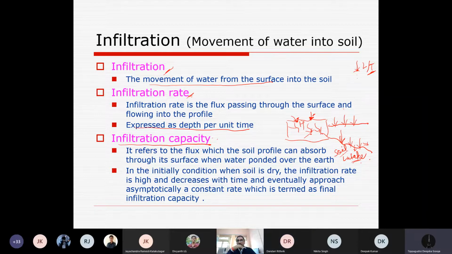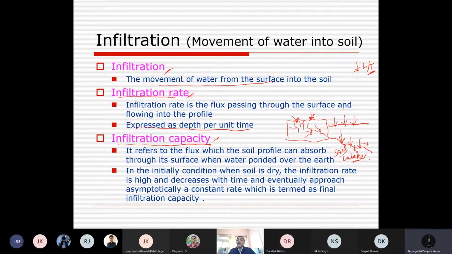Excuse me, sir. Yeah, please. Sir, infiltration rate is different from final infiltration rate, right? Because infiltration rate may vary from final. No. If you are talking about instantaneous infiltration rate, then it will be different. But once we are talking about infiltration rate of soil, it is final. Okay, sir. Will it refer to final infiltration? Yes, final value. That is the capacity condition. It is the final intake characteristic.